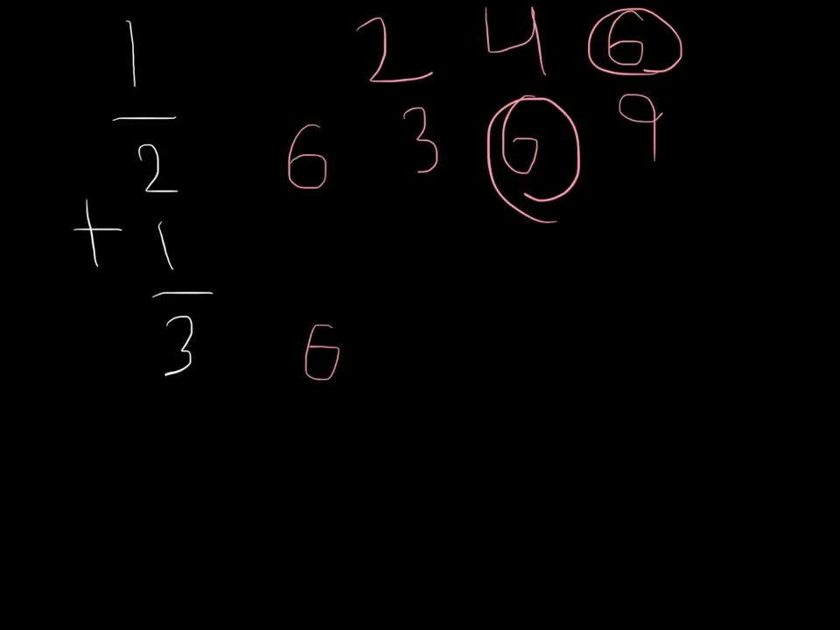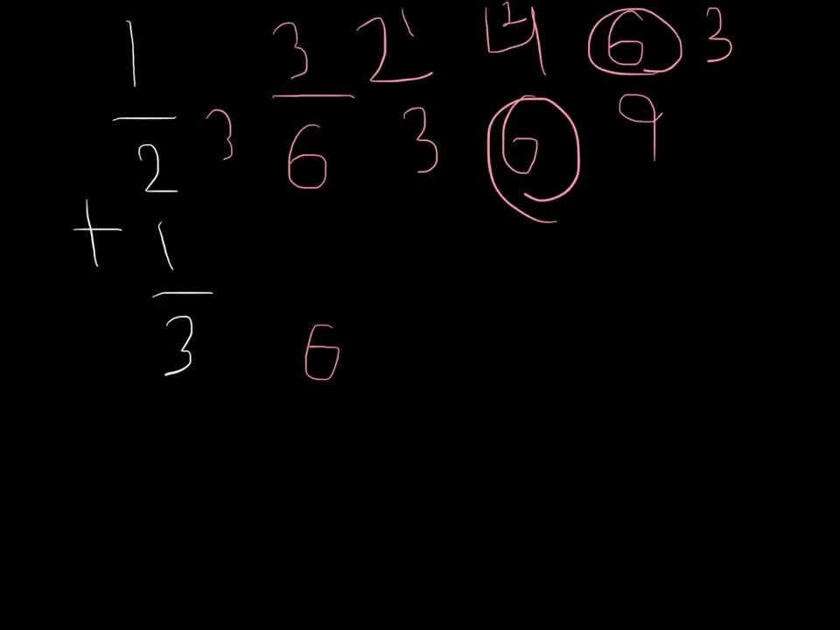Now we know that 6 divided by 2 will equal something. And we know that 6 divided by 3 will equal something. So we can count the numbers that we wrote at the top to help us. 1, 2, 3. So 2 times 3 equals 6. Whatever you do to the bottom, you have to do to the top. 1 times 3 equals 3.